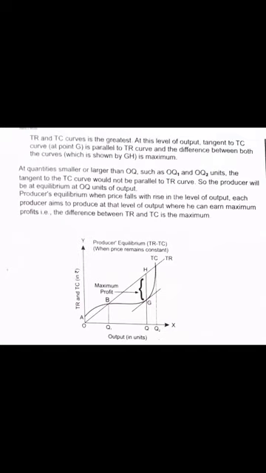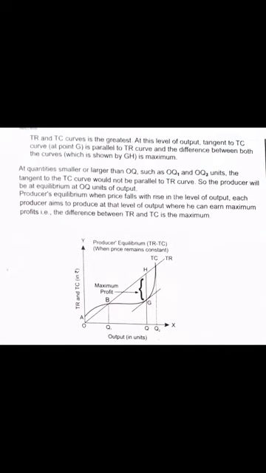At this level of output, the tangent to the TC curve at point G is parallel to the TR curve. See, you can check this with the graph which has been given. So it is parallel to the TR curve, and the difference between both the curves, which is shown by GH, is maximum. Can you see? Check the graph. See, there is a difference which is being shown, GH. Okay, that is the maximum point.